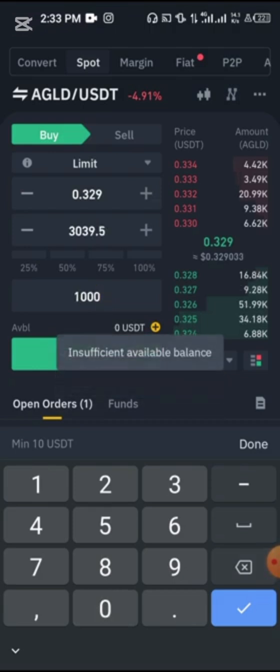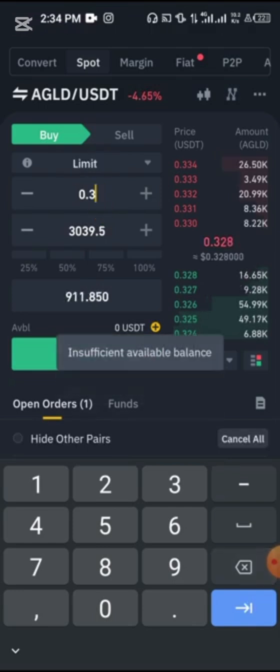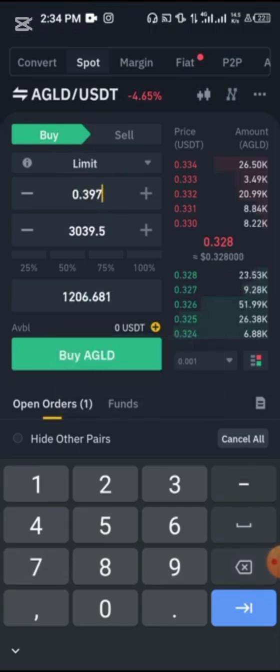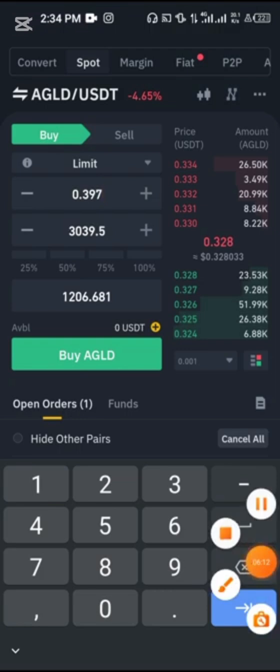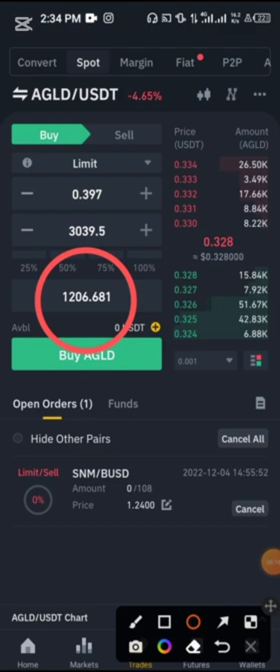Let me use $1,000, for those of y'all that have a lot of money, and let's say we want to sell it at 3.97. Now at 3.97, we'll be making an extra $206 in profit when the market moves a little.